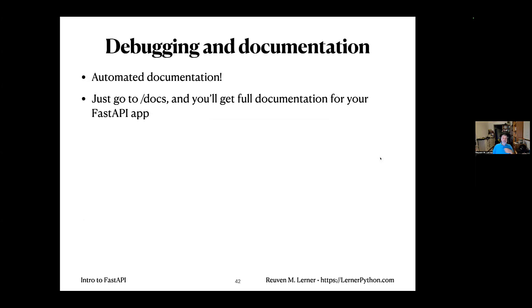Speaking of which, FastAPI creates automated documentation. If you go to /docs, and I should add, when you run your application in dev mode, it not only gives you the URL for your app, it gives you the URL for your app's documentation. If you go to /docs, you'll get full documentation for your FastAPI app. You don't need to write the docs. And here's what it looks like.